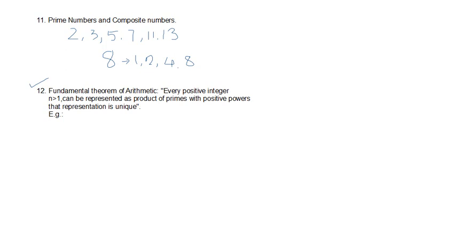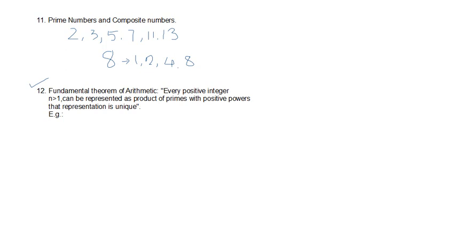Now, the fundamental theorem of arithmetic is very important, and it states that every positive integer n greater than 1, because 1 is neither prime nor composite, 1 is known as a unit number, can be represented as a product of primes. When you multiply primes, with or without powers, it gives us a number, and if you multiply different primes, you get a composite number.